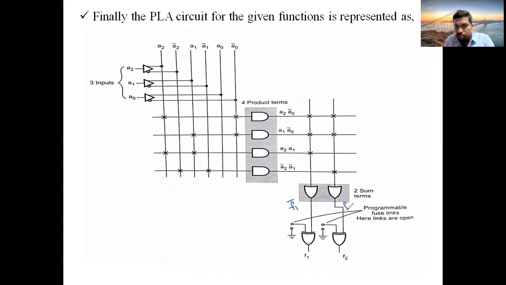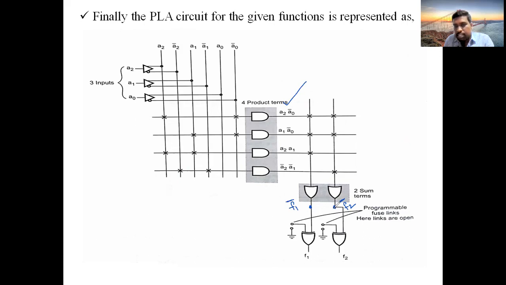This is F2 bar. Please remember, we got these product terms only after finding F1 bar, F2 bar. Therefore, at this particular point you will get F1 bar as the answer, and at this particular point you will get F2 bar as the answer.